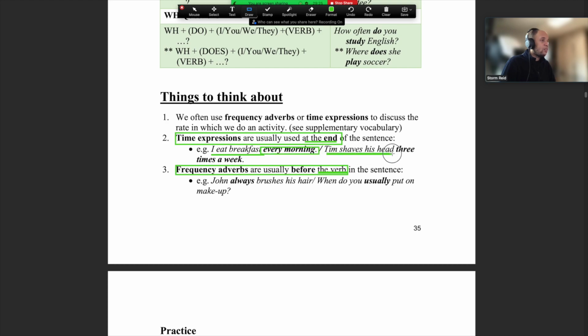Tim shaves his head 3 times a week. Okay, what about frequency adverbs before the verb? John always brushes. Before my 동사 brushes, right? When do you usually put? That's my 동사, usually. All right, 보통.